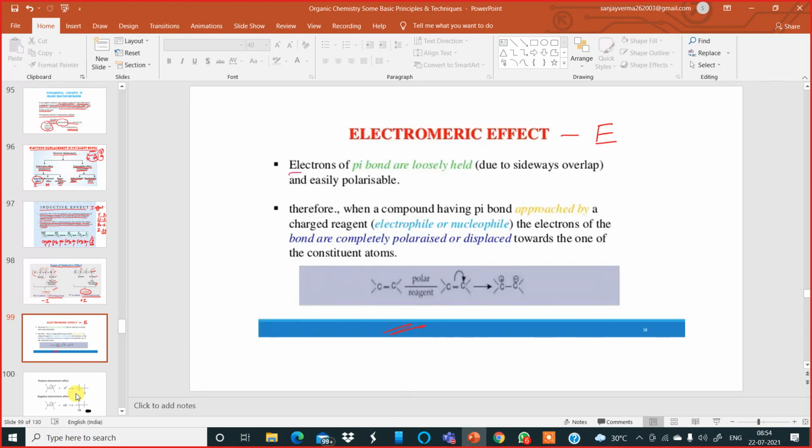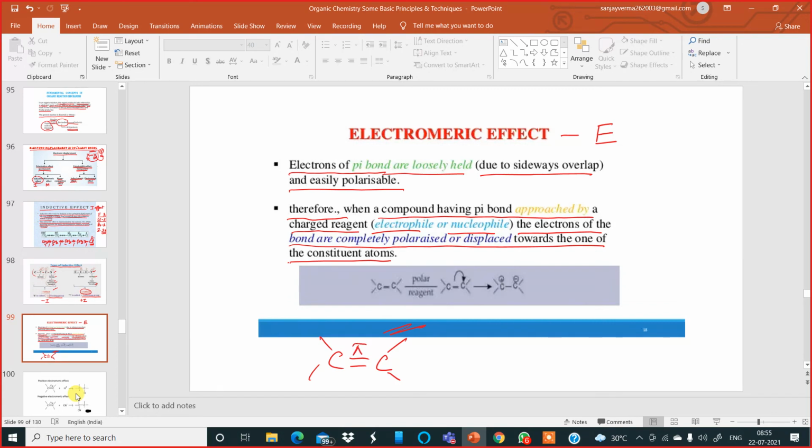So here, electrons of a pi bond, whenever I talk about pi bonds, it means that there has to be a multiple bond. Electrons of a pi bond are loosely held due to sideways overlap and easily polarizable. Therefore, when a compound having a pi bond is approached by a charged reagent, an electrophile or a nucleophile, the electrons of the bond are completely polarized or displaced towards one of the constituent atoms. So an example is given over here. There is a carbon. Have a look carefully. Carbon. It's an alkene.